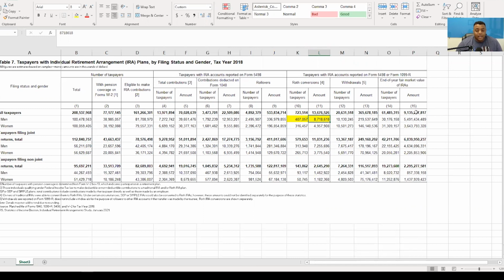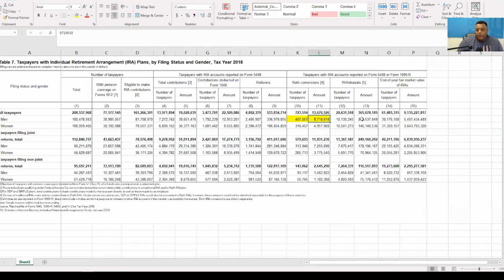And it's not quite as much of a disparity as you might think. We're going to go to another statistic here that shows a breakdown based on income. It kind of debunks some stuff that ProPublica and some other organizations are saying about the unfair nature of Roth conversions and Roth IRAs and things like that. We're going to get into that in a second, but these are just interesting statistics.